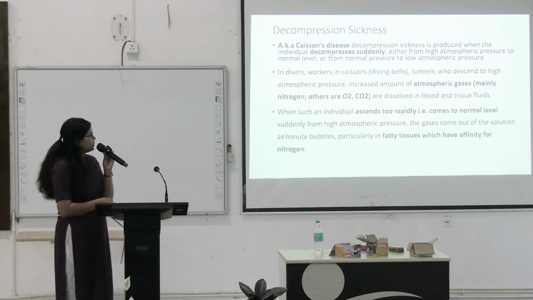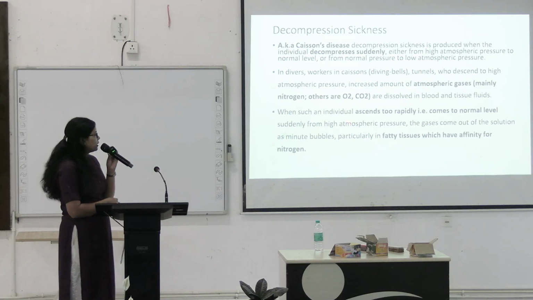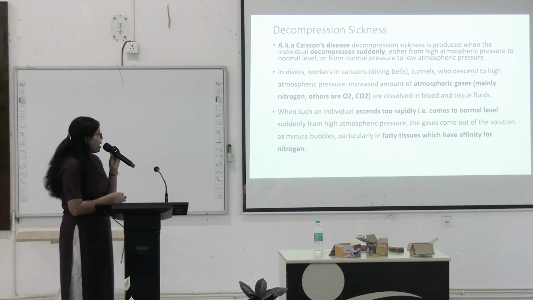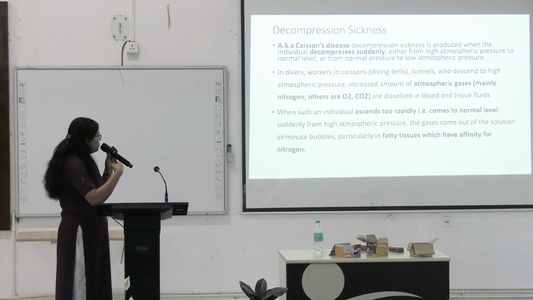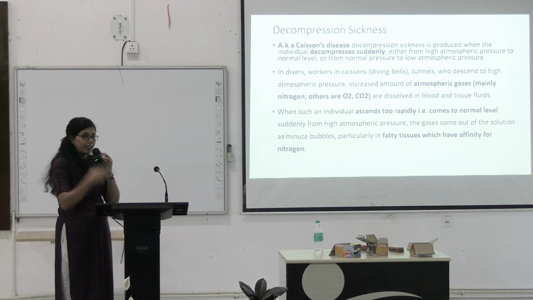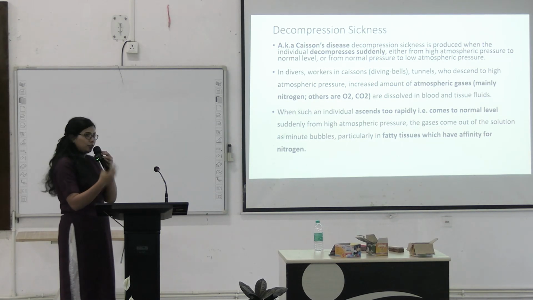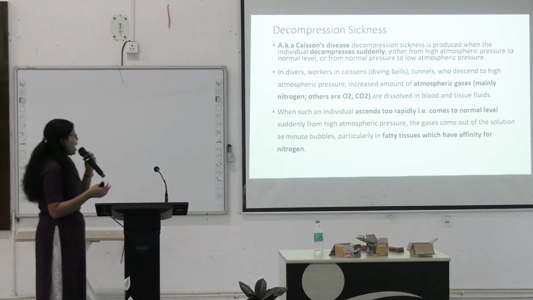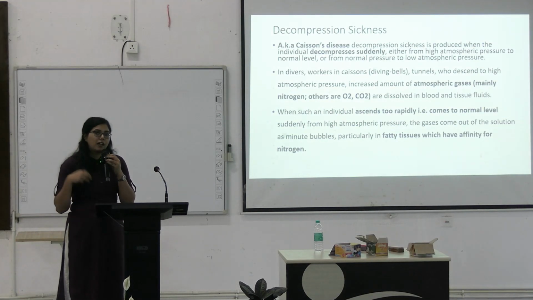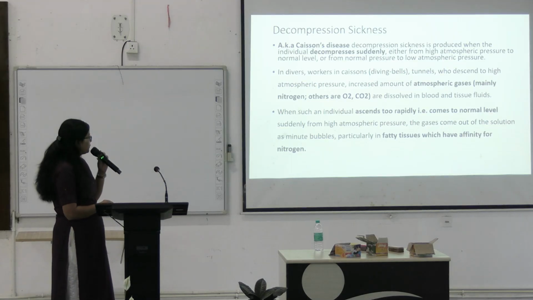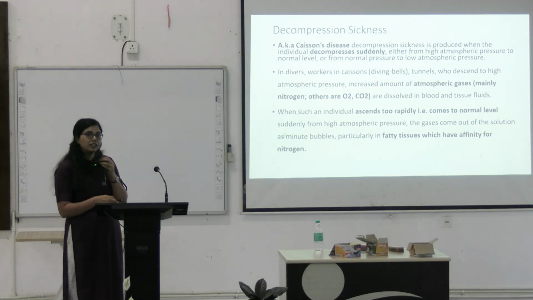Due to the change of atmospheric pressure, these gases will form bubbles and come out of the fatty tissue. Fatty tissue has an affinity for nitrogen, so this fatty tissue will get more affected.